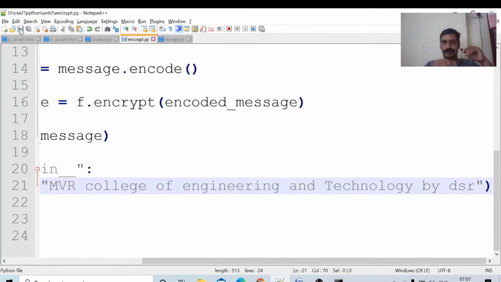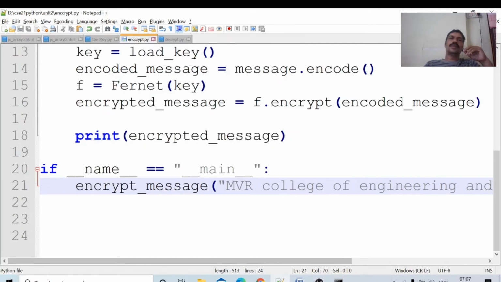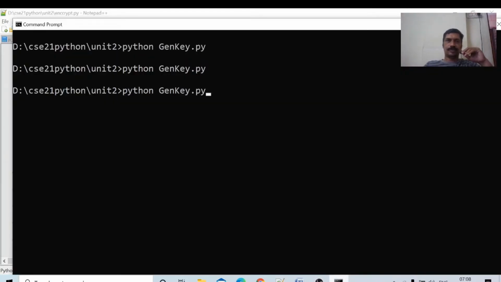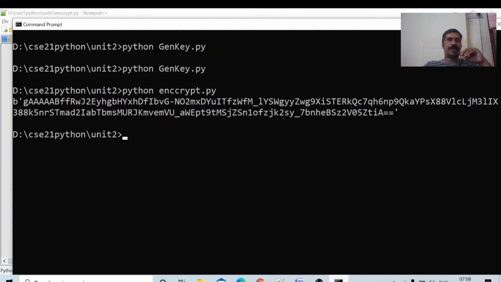Save. This is the encrypt message. Now I am running the encrypt program, encrypt.py. This is the encrypted message.